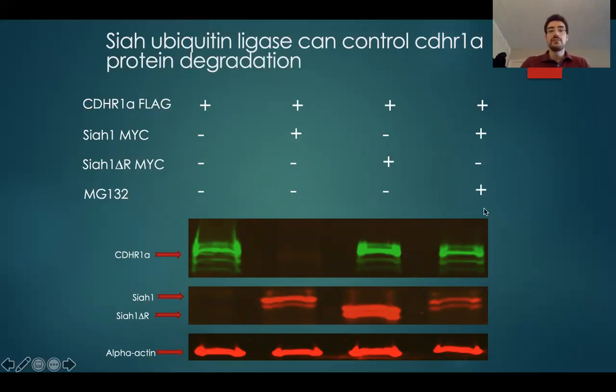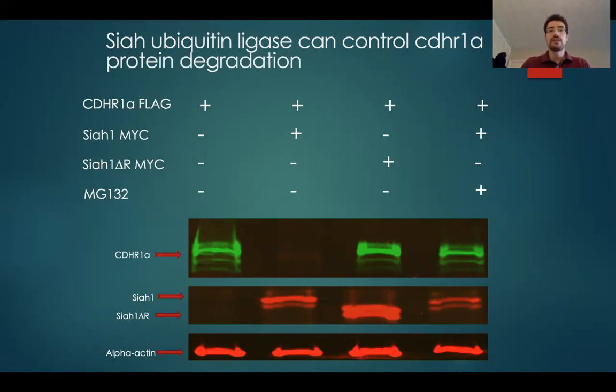And if we inhibit the proteasome activity with MG132 treatment, we also get the CDHR1 band back. So with this data, we can see that Siah is indeed able to regulate CDHR1a protein stability, and when we inhibited the proteasome, we were able to rescue it.